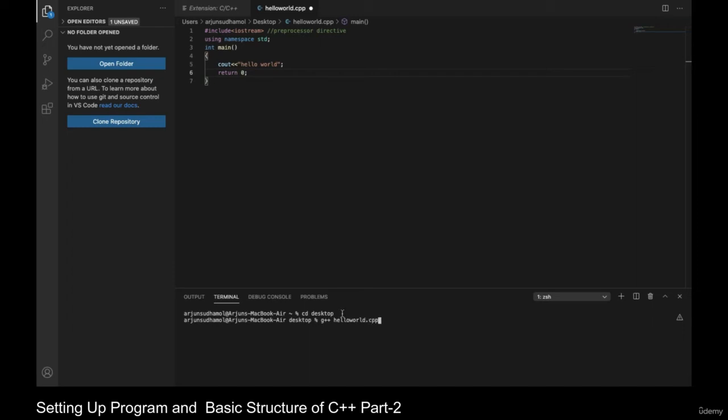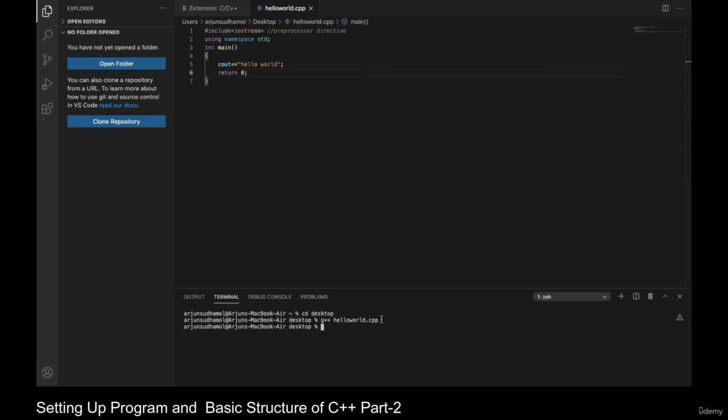So what happens when I press enter in this particular command is, g++ is the compiler used by the system. It will compile my file hello world C++ into a meaningful program. So let's hit enter. You don't see any kind of warnings or errors over here. You can just see a blank next line coming up. That means your program is compiled successfully. You don't have any errors.